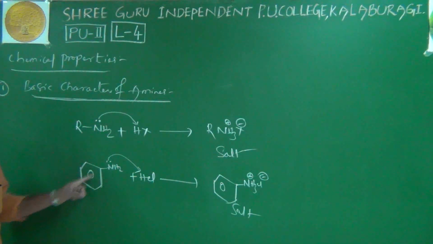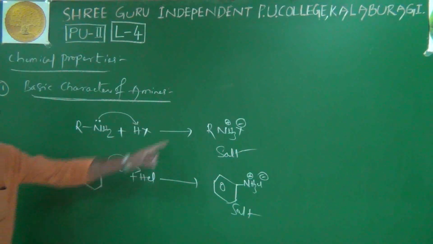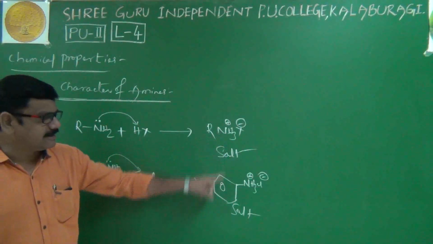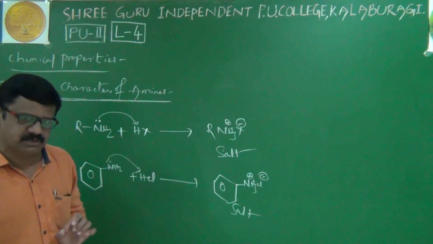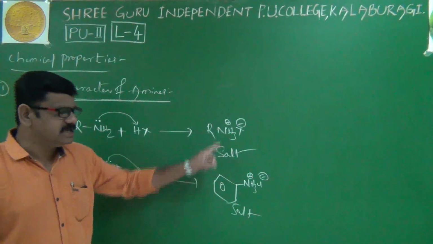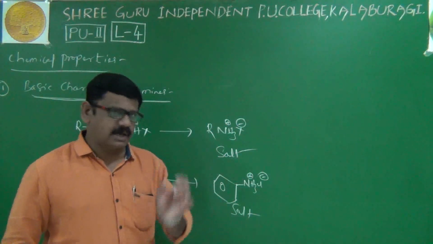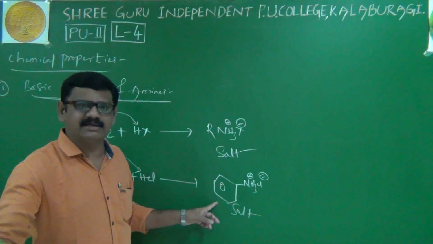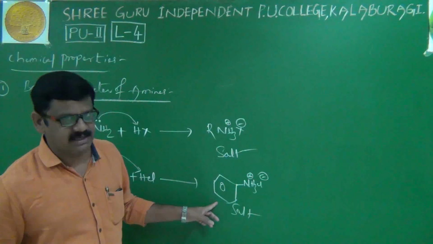Being basic in nature, when they react with acids, they give salts. These salts are soluble only in water and are not soluble in organic solvents.